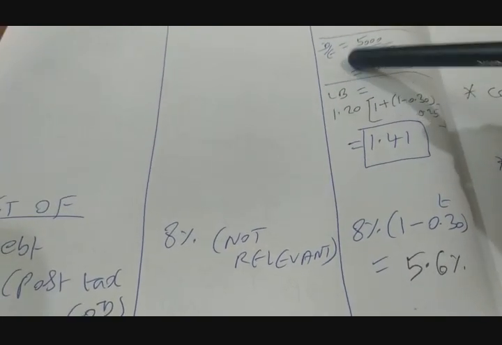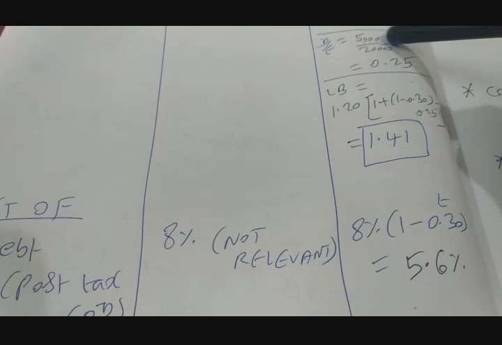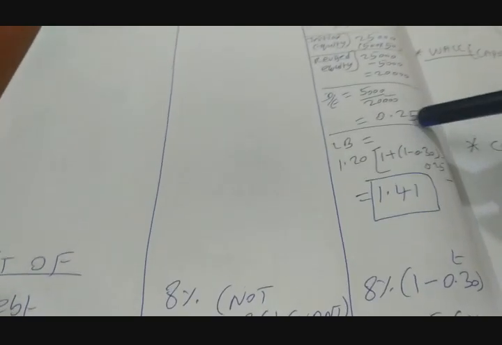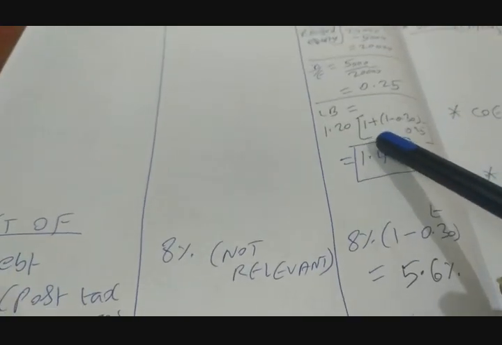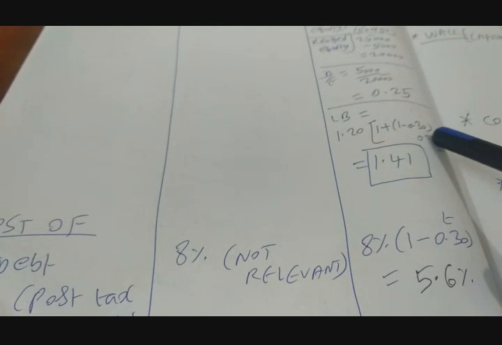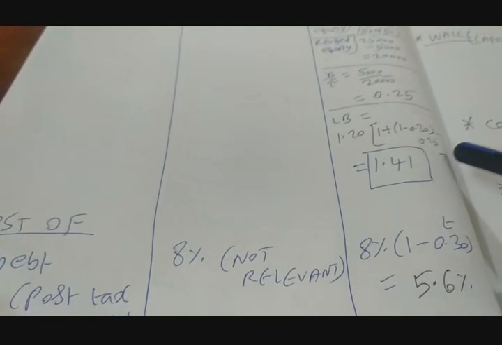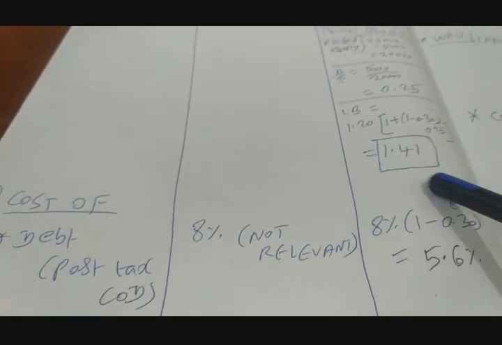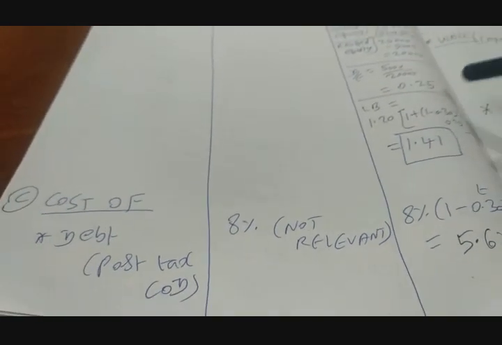So what is your D by E then? It is 5,000 by 20,000, so that is 0.25. Put all these numbers in the levered beta formula: 1.20 into 1 plus (1 minus 0.30) into D by E 0.25 gives us a revised levered beta of 1.41. Just look at the computation, guys.